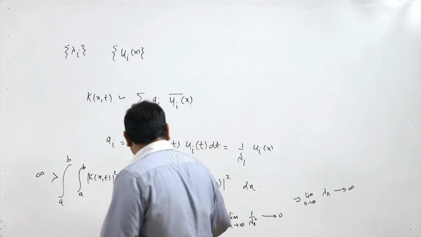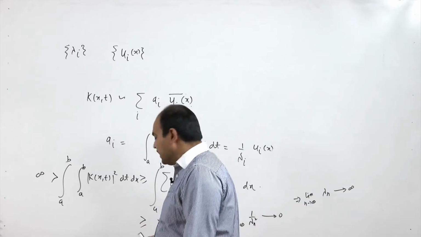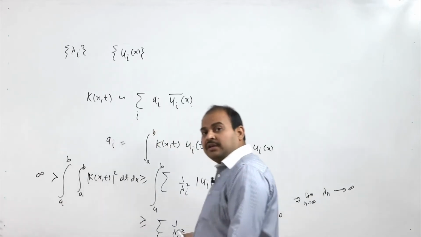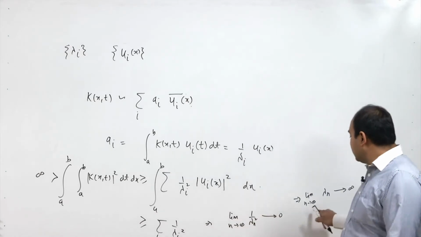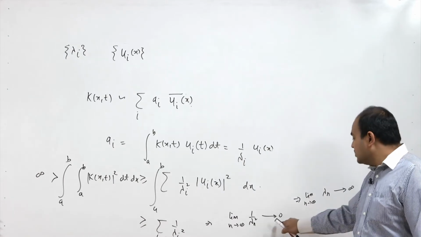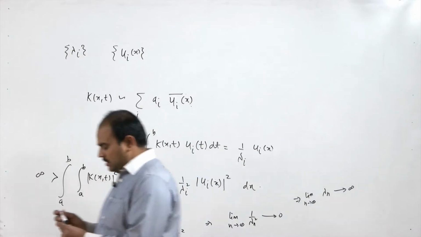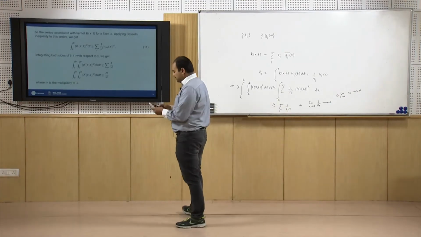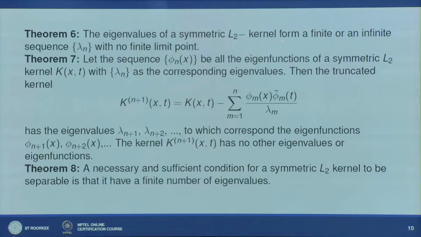So there are only two possibilities. Either this sum is finite, no problem, or if this sum is not finite, then we can use the property of convergent series that the nth term tends to 0. It means that lambda_n tends to infinity. So this proves that the eigenvalues of a symmetric L2 kernel form a finite set, or if it is an infinite sequence, it has no finite limit point. Now this is a rough sketch of the proof.